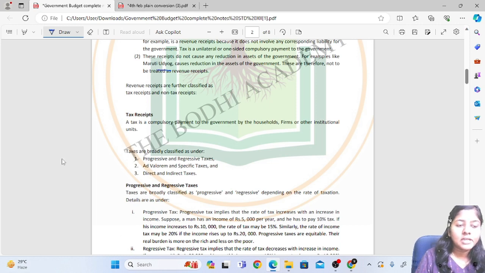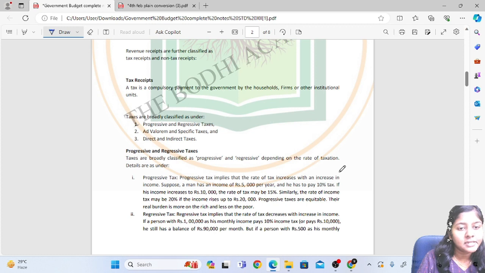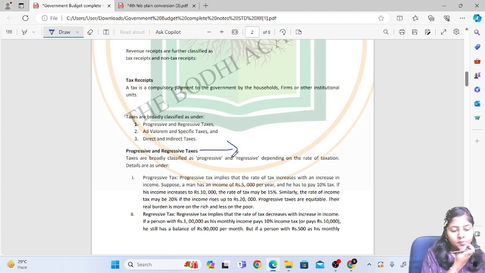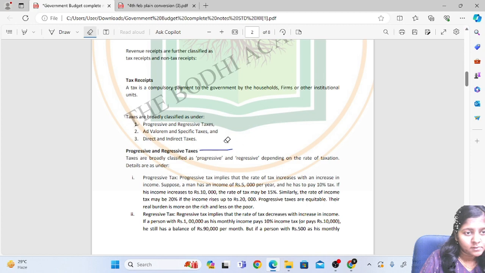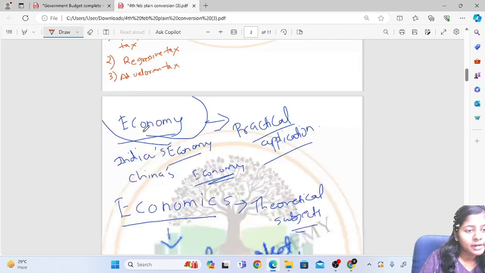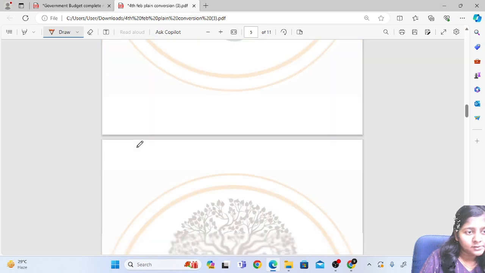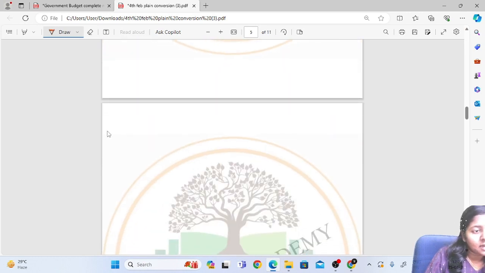Progressive tax is basically a tax that increases with the increase in income. So how we have to understand progressive tax is, as income rises, tax rises, and this creates a lesser burden on the poor. I'll write over here, progressive tax. This comes under tax receipts.